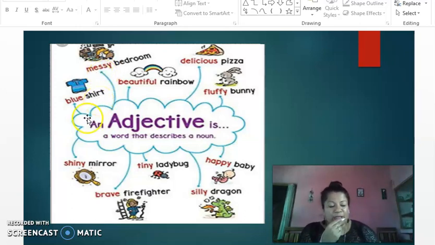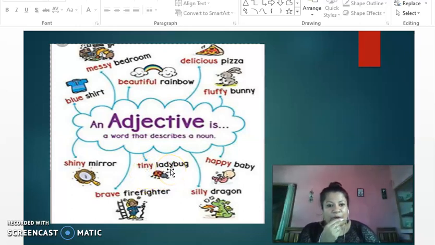Again, a shirt. What color is the shirt? It's blue. So it's describing the color of the shirt. Mirror. What type of mirror? A shiny mirror. So shiny is your adjective. Mirror is your noun. Next, we have a firefighter. What kind of firefighter? A brave firefighter. So brave is your adjective and firefighter is your noun. A tiny ladybug. What kind of ladybug? Tiny. Tiny is your adjective.